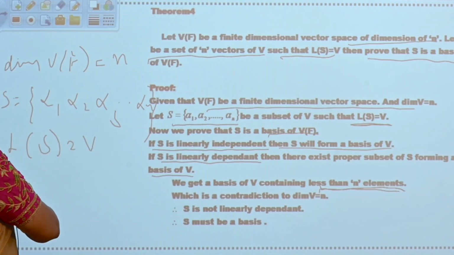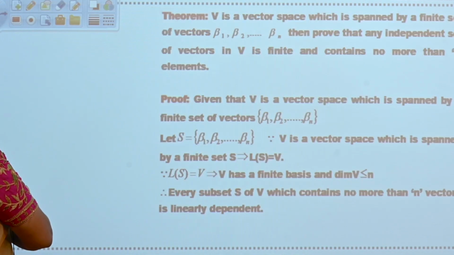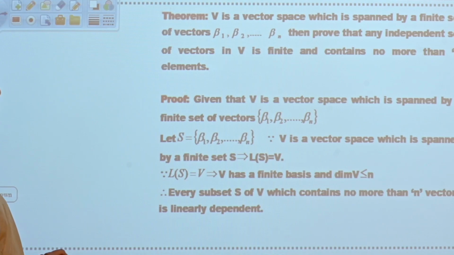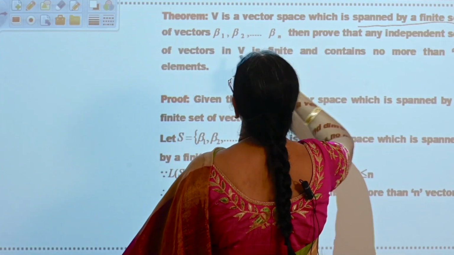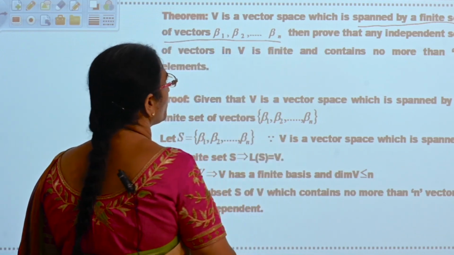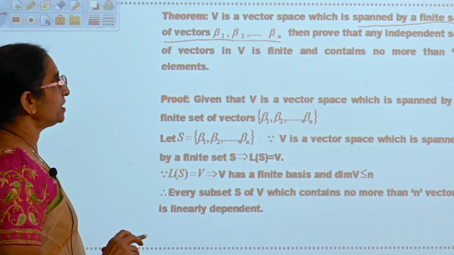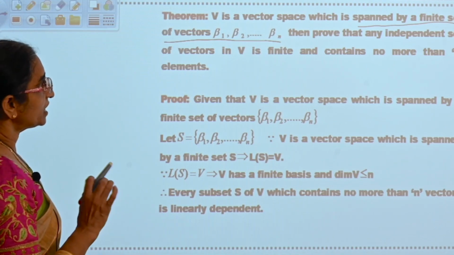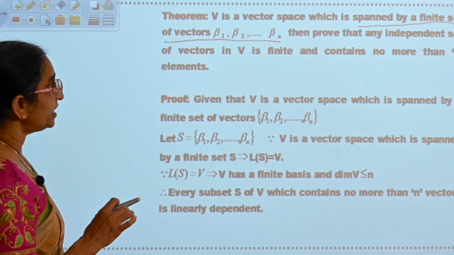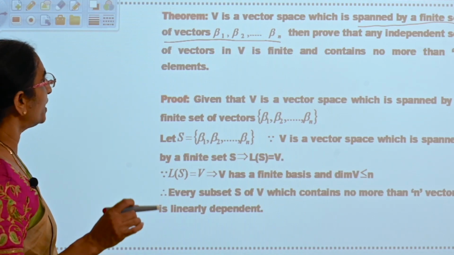This is another property. Okay. Now see the next one. Let V be a vector space which is spanned by a finite set of vectors beta 1, beta 2, up to beta n. Then prove that any independent set of vectors in V is finite and contains not more than n elements.